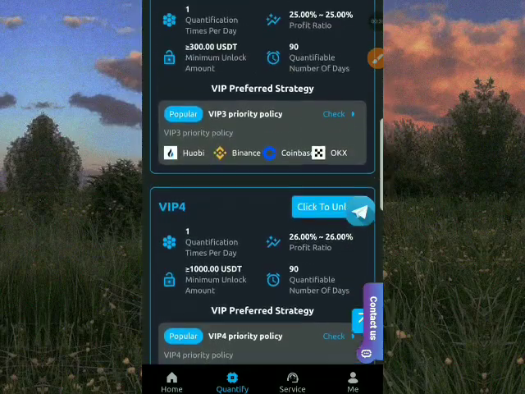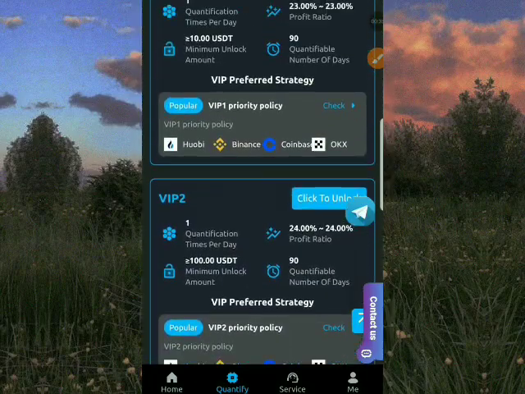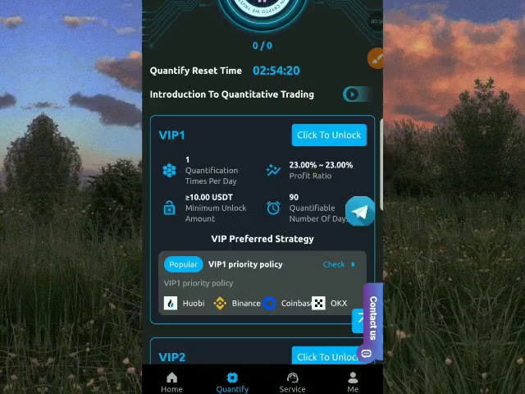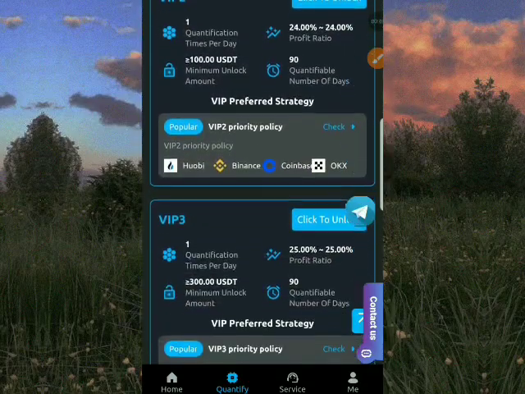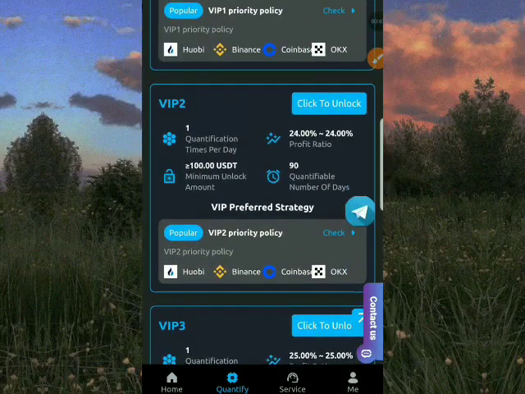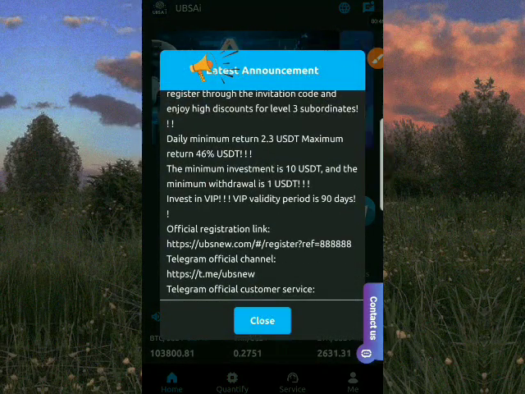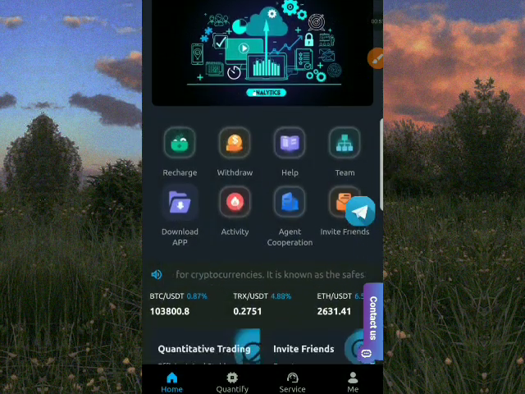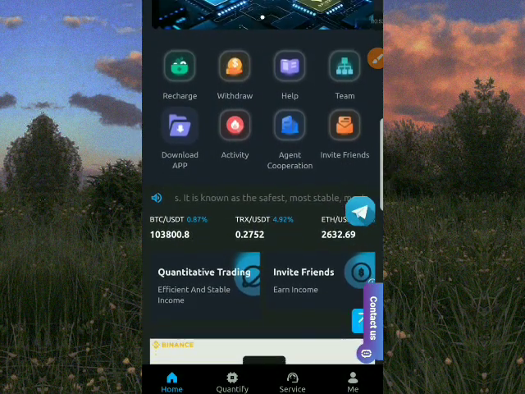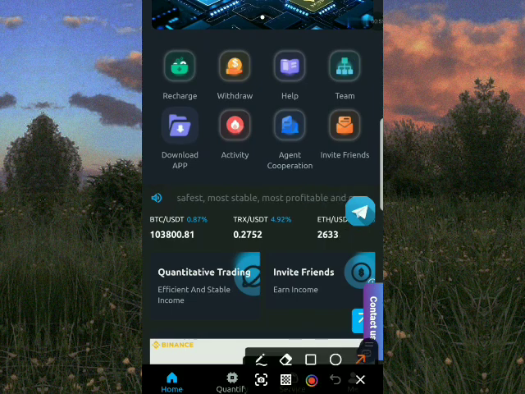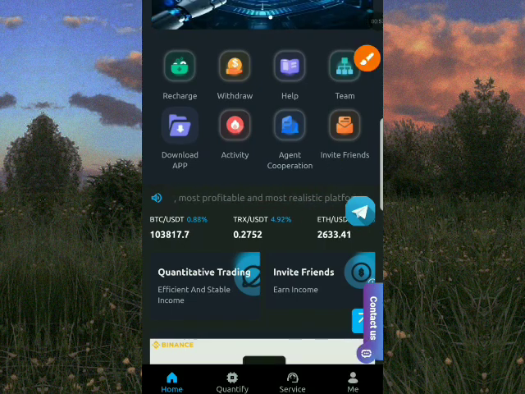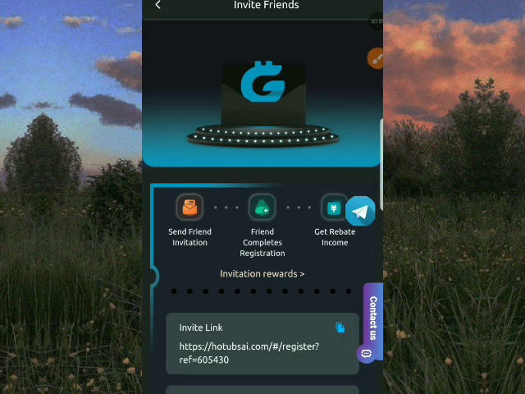Remember, the higher the VIP you subscribe to, the higher the earnings and profits you make for yourself on this platform. I will also show you how you can earn free USDT on this platform without stress by building up your team, and you start bagging a lot of money and it's easy to withdraw to your Trust wallet. All you just have to do is, once you get to this platform, click on invite friends. Once you click on invite friends, it takes you to this interface.